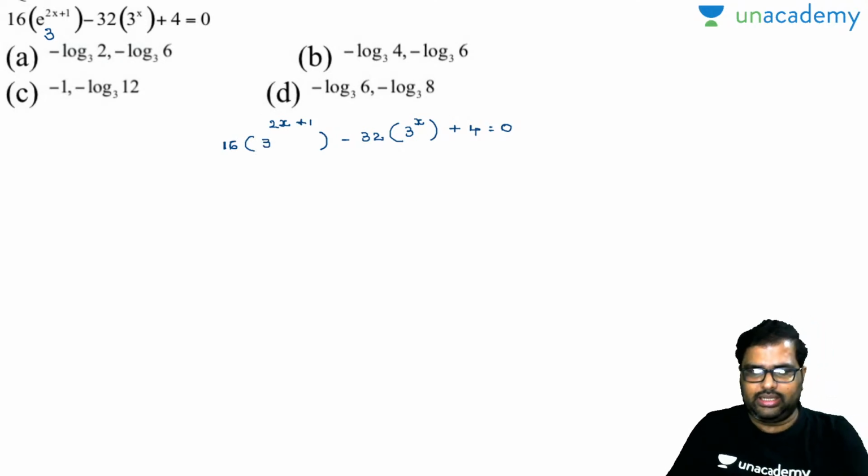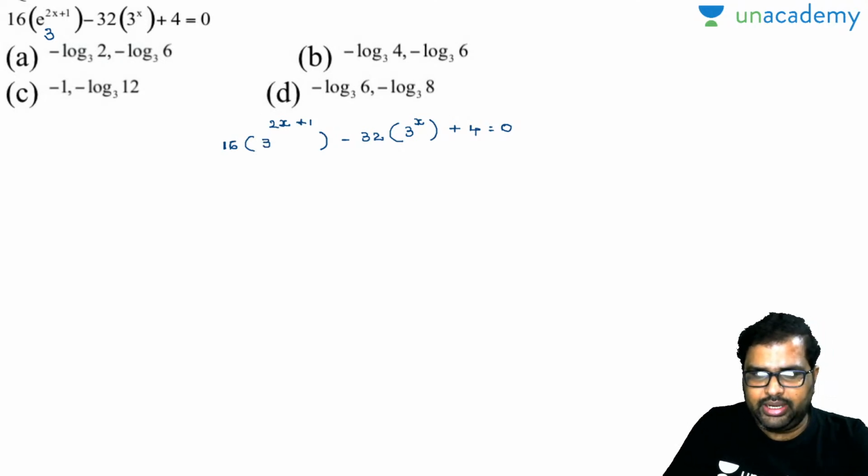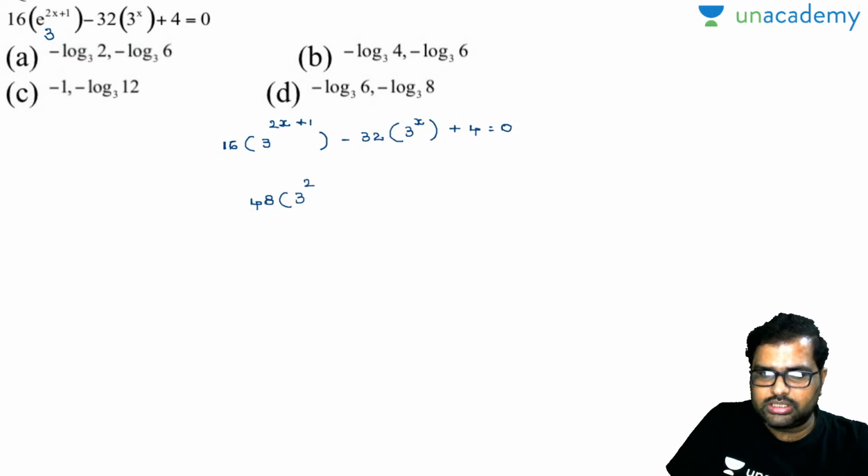So can I write it like this: a to the power of m into a to the power of n, 3 to the power of 1, 16 threes are 48. Can I write this equation like this: 48 into 3 to the power of 2x minus 32 into 3 to the power of x plus 4 is equal to 0. Is it okay for you?